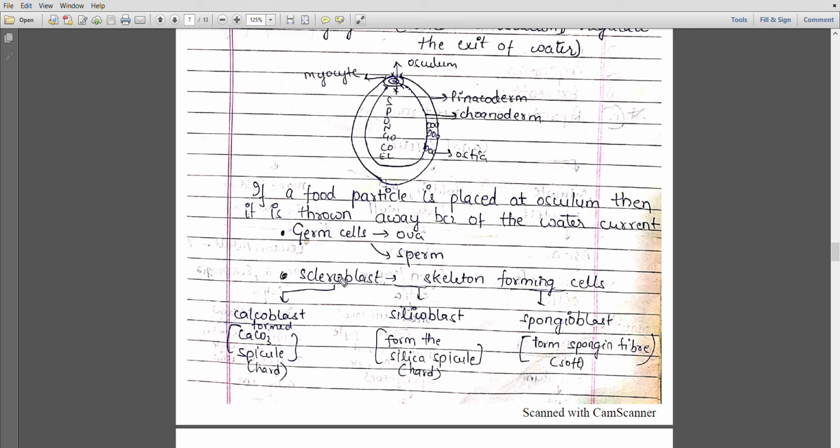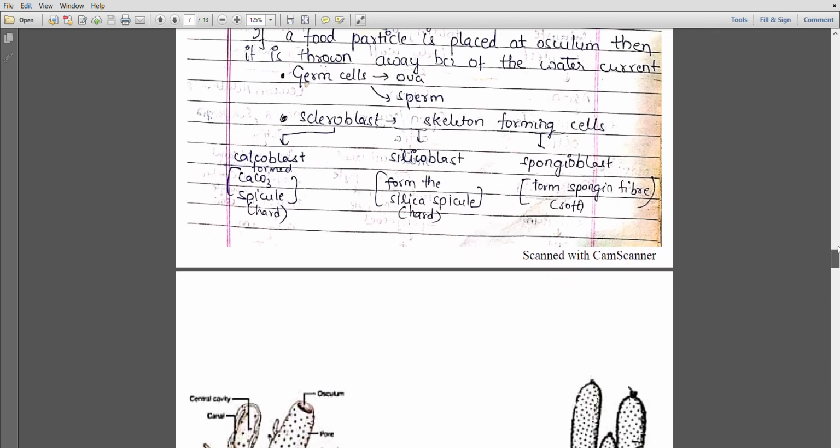Now, skeleton-forming cells are also present in sponges. There is the calcoblast, as the name already describes its character. Calcoblasts contain calcium carbonate spicules that are very hard. Next is the silicoblast, which contains silica spicules that are also very hard. Next is the spongioblast, which forms spongin fibers that are very soft in nature. So this is it for now.